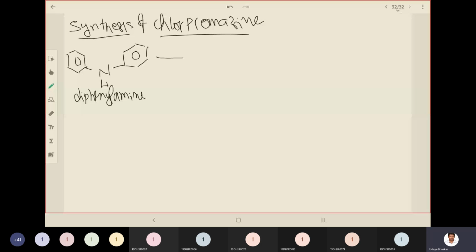That means here sulfur is added and cyclization happens. Okay. Phenothiazine ring. And this is phenothiazine ring.